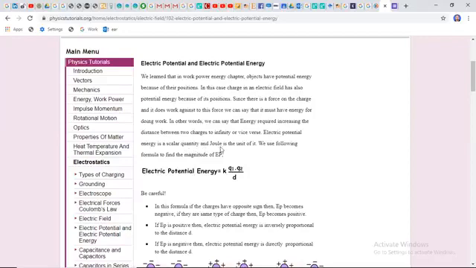So energy is a scalar quantity, and the unit of energy is joule. Work is also measured in joule. We use the following formula to find the magnitude of electric potential energy. The formula is k Q1 Q2 over d. It is not d square. It is k Q1 Q2 over d.